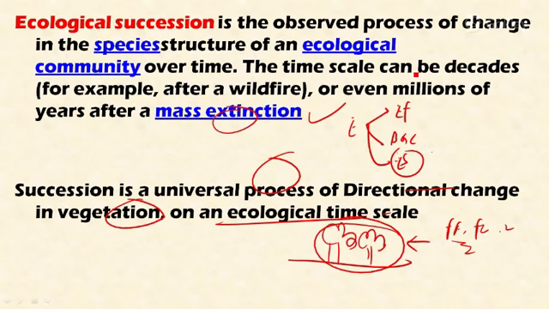This process continues, one community replacing another community, until a stable mature community is developed. Succession is a progressive series of changes which lead to the establishment of a relatively stable climax community. Through the various stages of development of vegetation in the ecosystem, the climax community is developed later. This is called ecological succession.